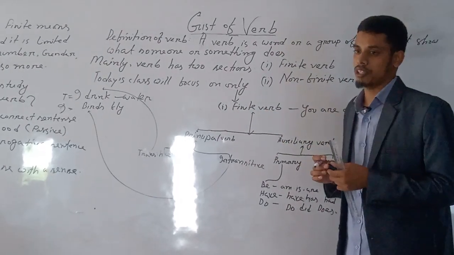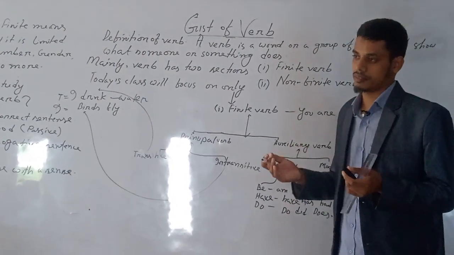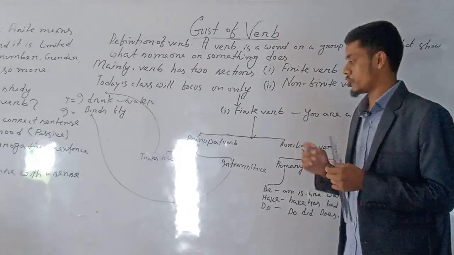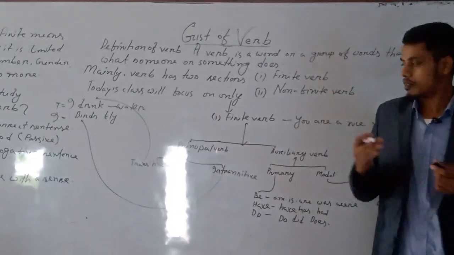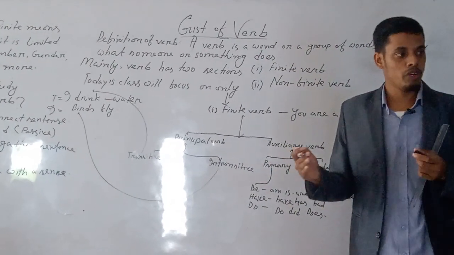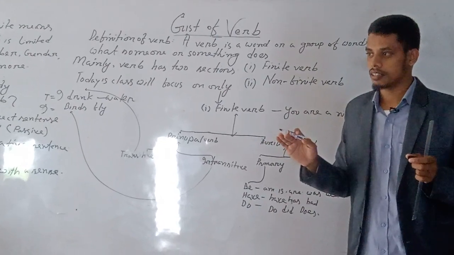Intransitive verb is a verb that can express the meaning without an object. So the difference is that transitive can't express the meaning without an object, but intransitive can. Have you got the point?